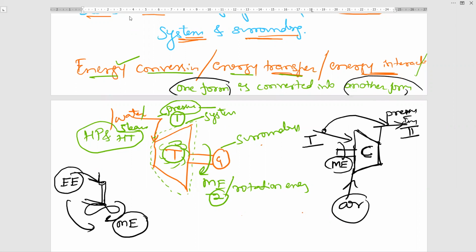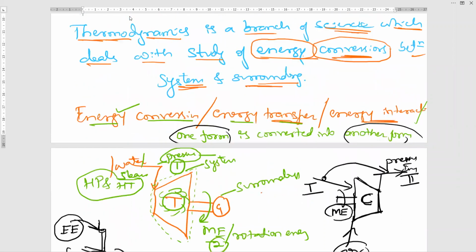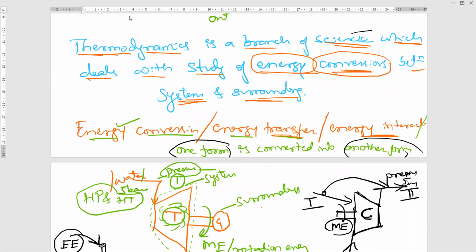So what is the definition of thermodynamics? Thermodynamics is a branch of science which deals with the study of energy conversions between system and surrounding. Here the fan is a system, anything outside of the fan is surrounding, the room is a surrounding. Okay. So my dear students, in thermodynamics, we will always be dealing with only two types of energy. Keep in mind, one energy is heat, another energy is work. Always we will be dealing with these two types.